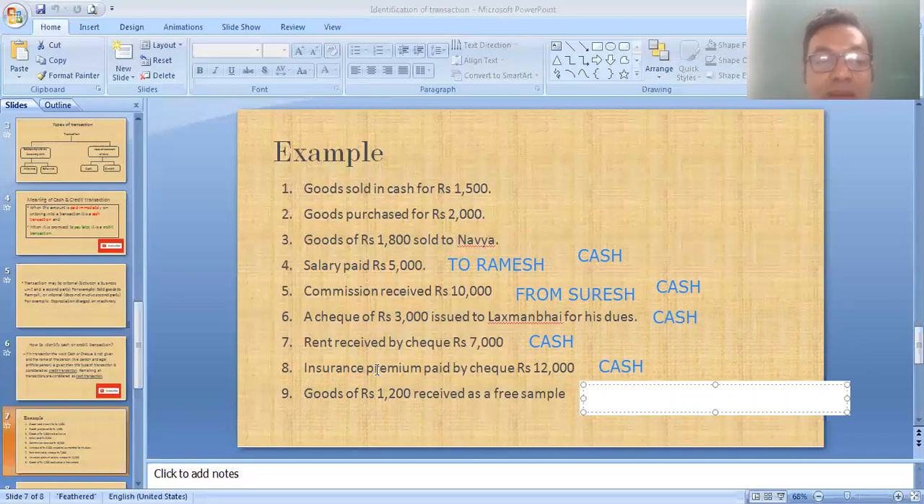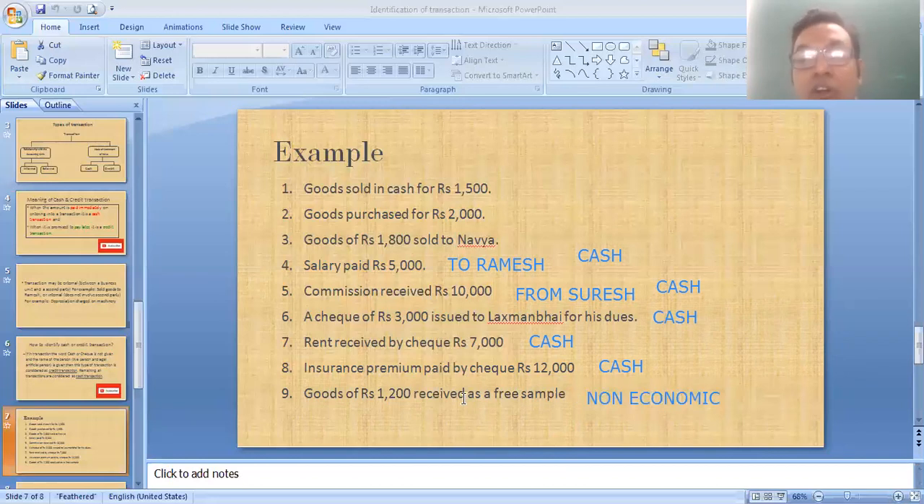Again, you have to remember the meaning of a transaction. Minimum two parties are involved, and it is measurable in terms of money. Here you can see you got the free sample, means you got it free. That's why it is a non-economic transaction. Okay, this is a non-economic transaction that you have to remember. It is neither cash nor credit. It is a non-economic transaction.